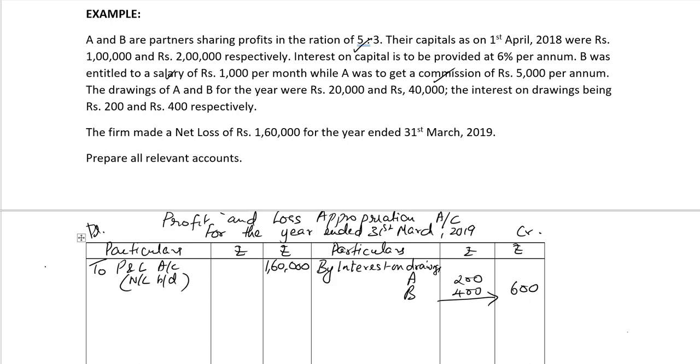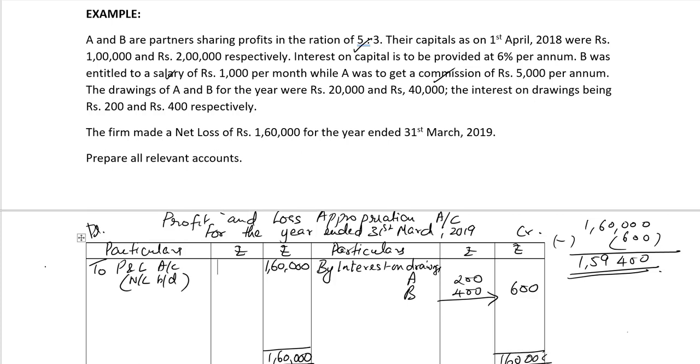Now we cannot make any appropriation because after setting off the interest on drawings income, we are left with a loss of 1,59,400. So we cannot make any appropriation in terms of interest on capital or commission or salary, we'll just distribute the loss. The grand total, rupees 1,60,000.